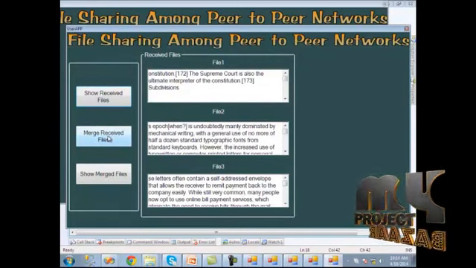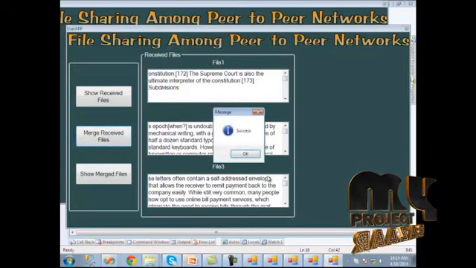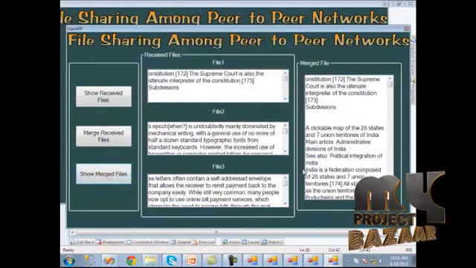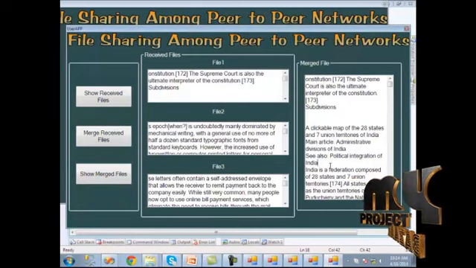Then we should merge these files using the merge received file button. It has been successfully merged. Then when we click show merged files, the merged file is shown here.